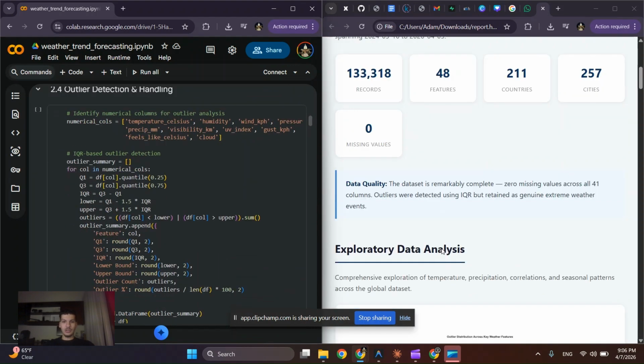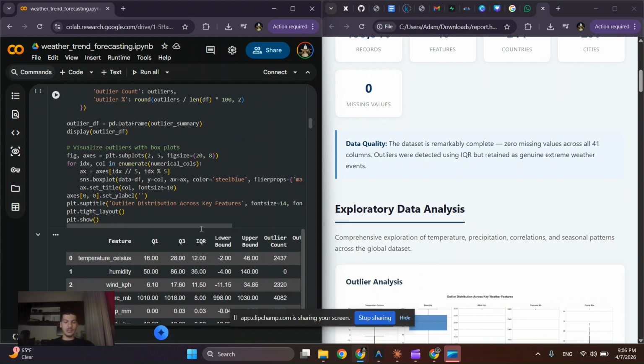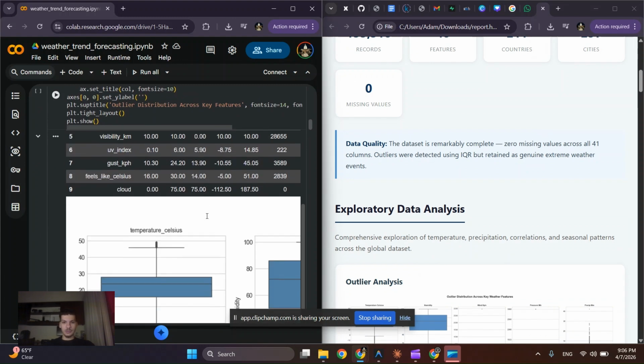Outlier detection. Basically, I found that there were several outliers, about 6,000, but I kept them because those represented significant weather events that were happening.